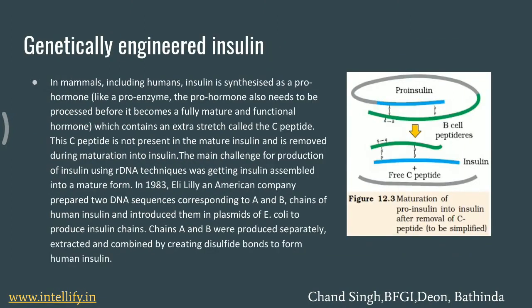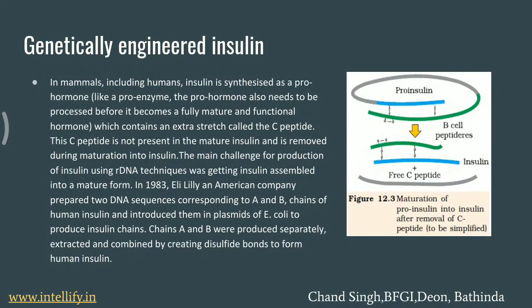Then genetically engineered insulin. As I told you, the insulin that is produced by our pancreas is produced in the inactive form. What is the meaning of the inactive form? The insulin that is being produced in our body, in the pancreas, is being produced in the inactive form. Inactive form here means that the insulin being produced has further amino acids also attached to it.